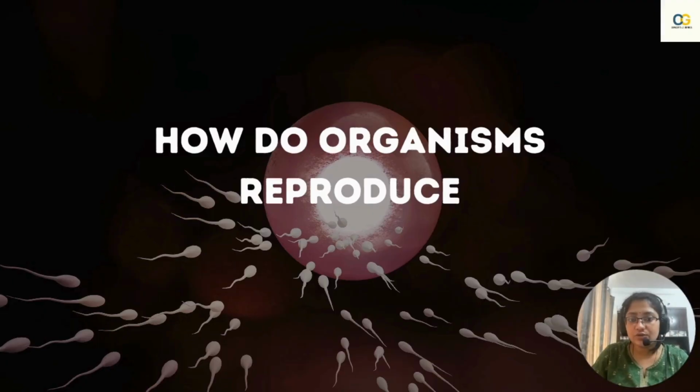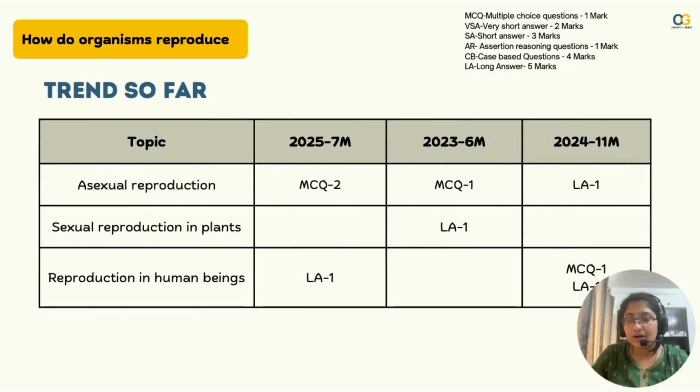Moving on to how do organisms reproduce. This chapter always gets its 6 marks, 11 marks every time. By that logic, there is always an MCQ on asexual reproduction. Sexual reproduction in plants has not been asked, and since reproduction in plants and human beings alternates, like 1 year this was asked, 1 year that was asked, I'm assuming this year sexual reproduction in plants will be asked for a long answer.